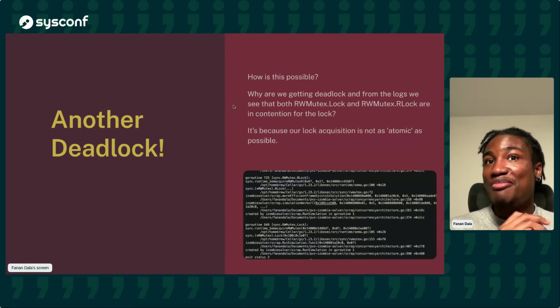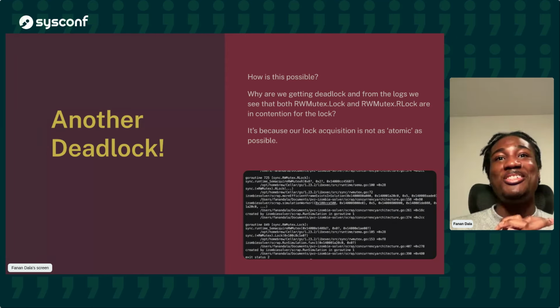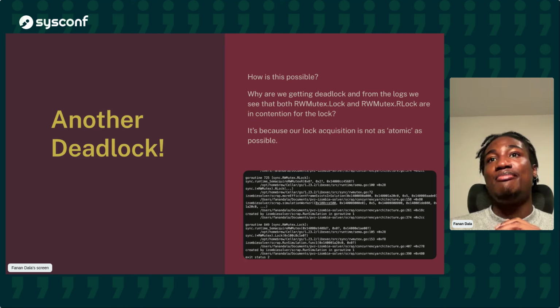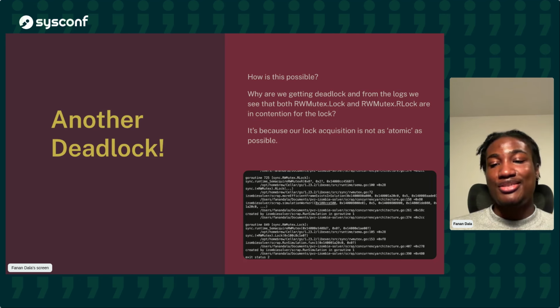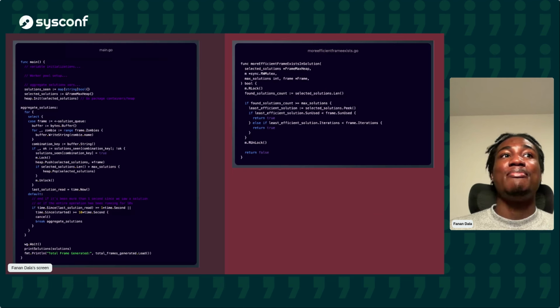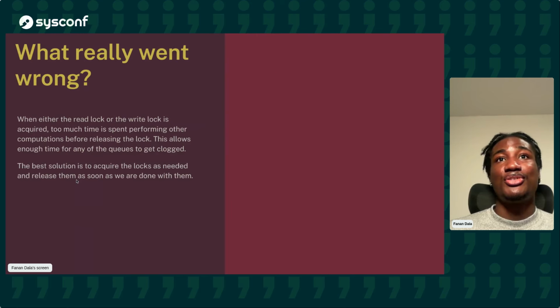However, I ran into another problem. There was another deadlock that occurred. I'm like, okay, what's going on here? Why are we having lock contention even though I'm using a read-write mutex? The reason is that our lock acquisition is not as atomic as possible. What do I mean by that? If we look back at our previous code, which is what I'm showing on the screen here, we lock, we perform one, two, three, four operations before we unlock, which is pretty dangerous to do.